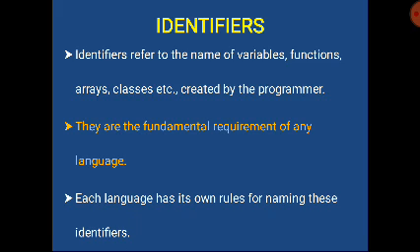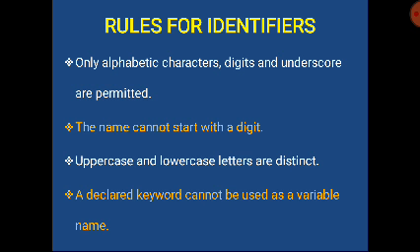They are the fundamental requirement of any language. Each language has its own rules for naming these identifiers. Here are some rules for identifiers. Only alphabetic characters, digits, and underscore are permitted. The name cannot start with a digit. Uppercase and lowercase letters are distinct. A declared keyword cannot be used as a variable name. So an identifier name is a separate name. We can't use any keyword name as an identifier name.